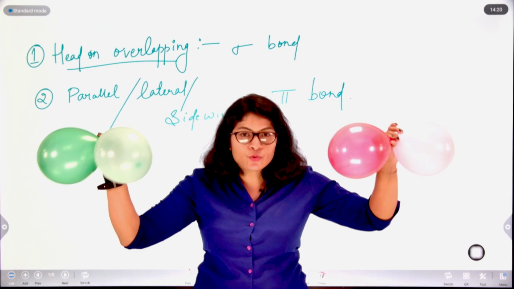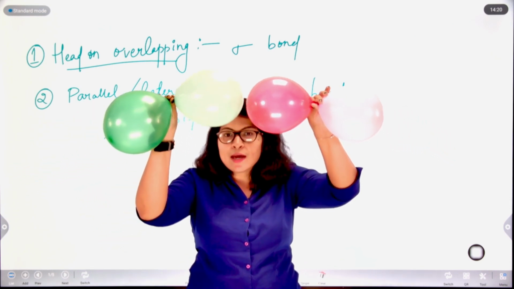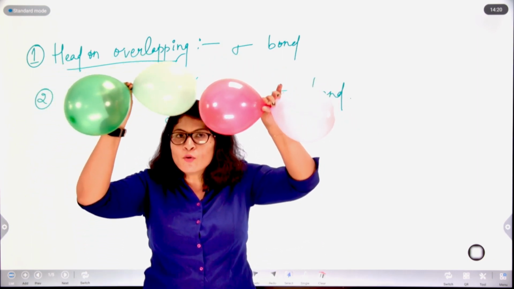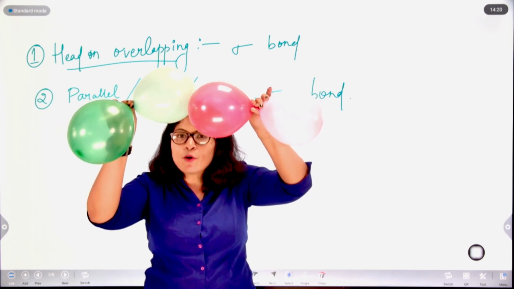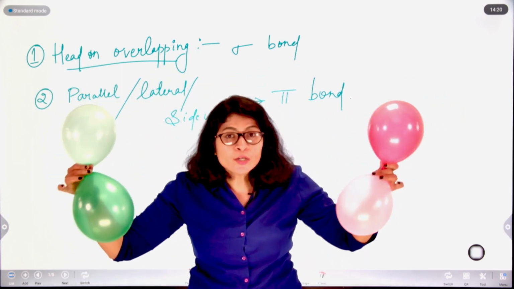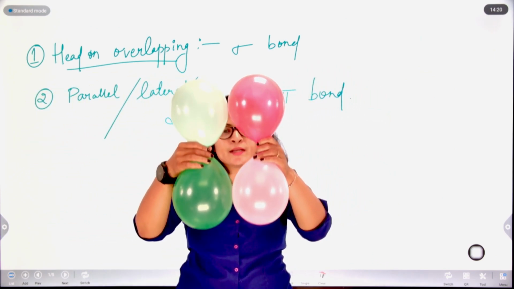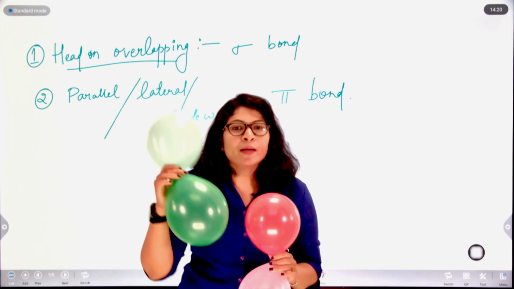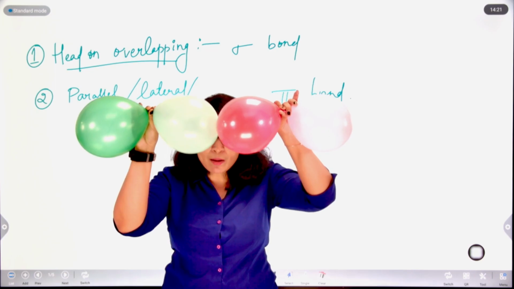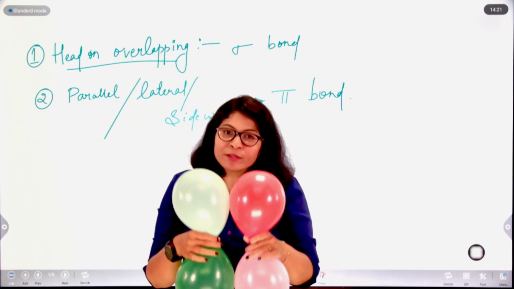If these two orbitals approach along the z axis, there will be head-on overlapping, the head of this and the head of this overlap among themselves, and they form a sigma bond. And if they come perpendicular to the axis, approaching each other parallelly, they result in the formation of a pi bond. Are you able to visualize this? This is the sigma bond, head-on overlapping. This is the pi bond, sidewise overlapping.